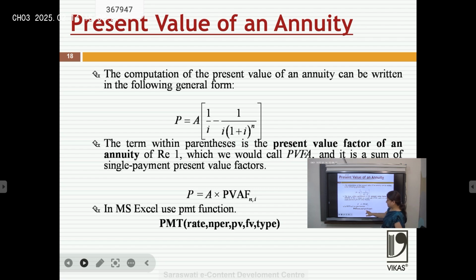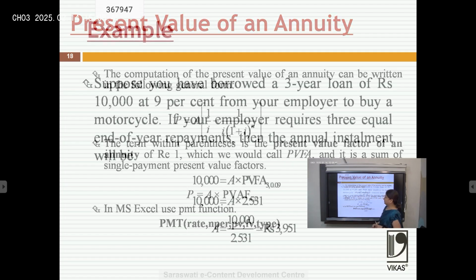We can also do it with the help of MS Excel using this function. Here we are using PMT and the same formula: rate, number of periods, present value, future value, and type. Type 0 if we are receiving at the end of the year, and type 1 if it is at the beginning of the year.